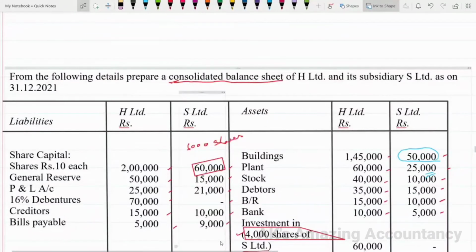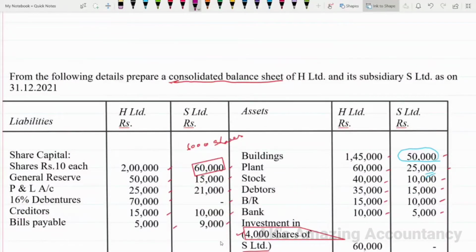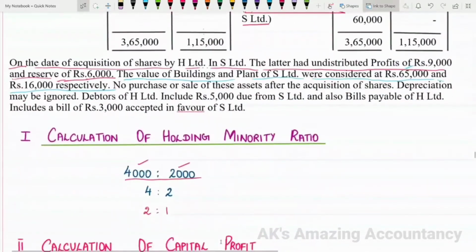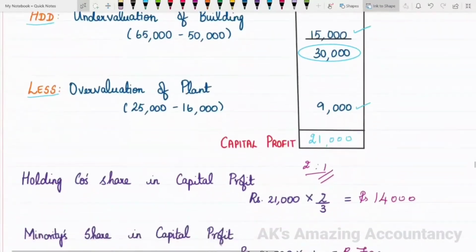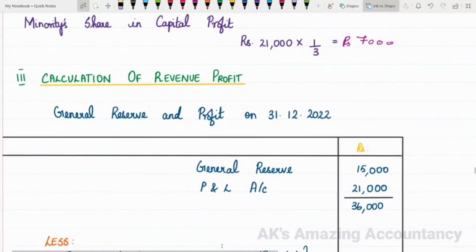On the date of the balance sheet, you are given the general reserve of S Limited as 15,000 and the profit and loss account of S Limited as 21,000. So let us enter those amounts now.